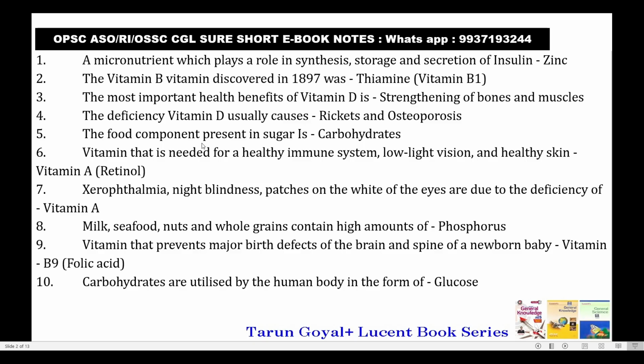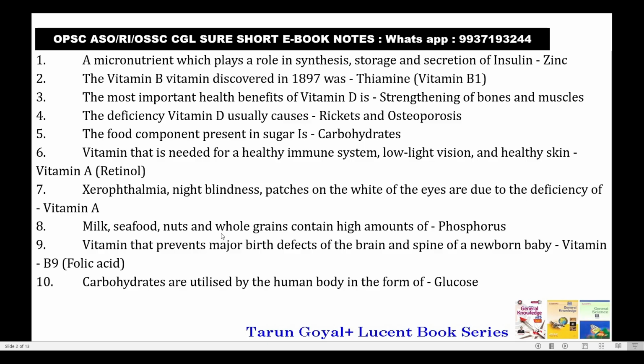The food component present in sugar is carbohydrates. The vitamin that is needed for a healthy immune system, low light vision and healthy skin is vitamin A, whose chemical name is retinol. Xerophthalmia, night blindness, and white patches on the eyes are due to the deficiency of vitamin A.